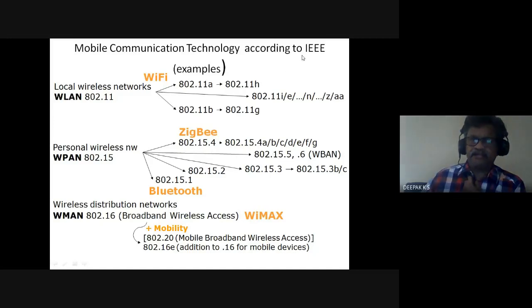So wireless LAN is 802.11, and after that we come to wireless personal area network. The range is lesser. These are all IEEE standards.